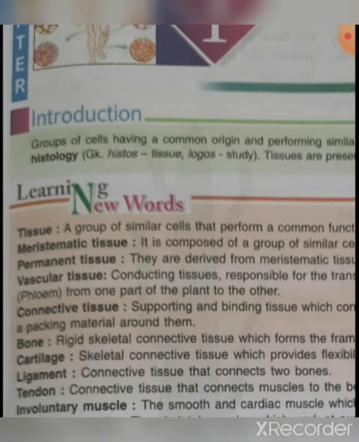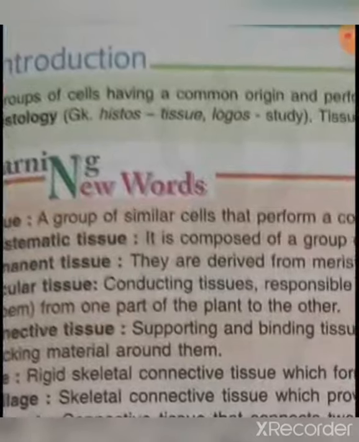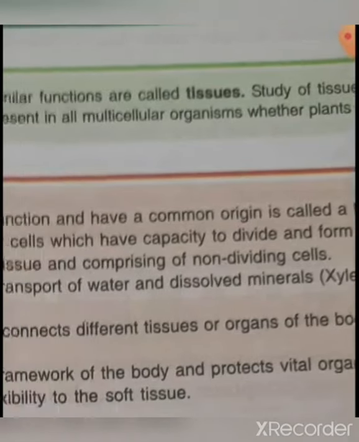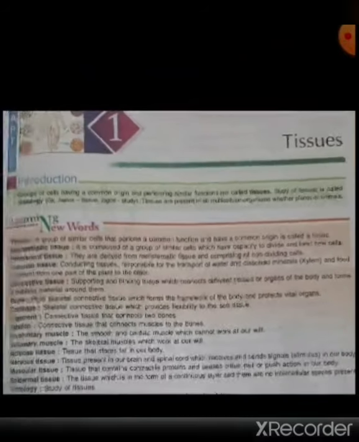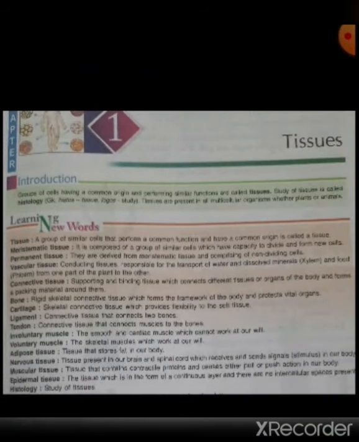Okay. The first new word is tissue. So what is tissue? A group of similar cells that perform a common function and have a common origin is called a tissue. Means the group of cells that have common function and common origin is called tissue.